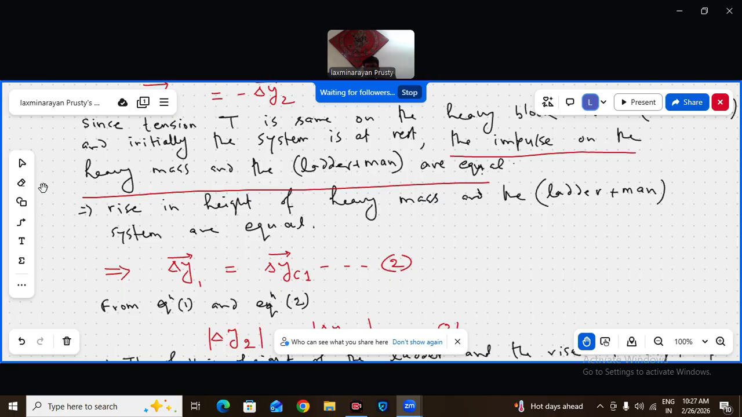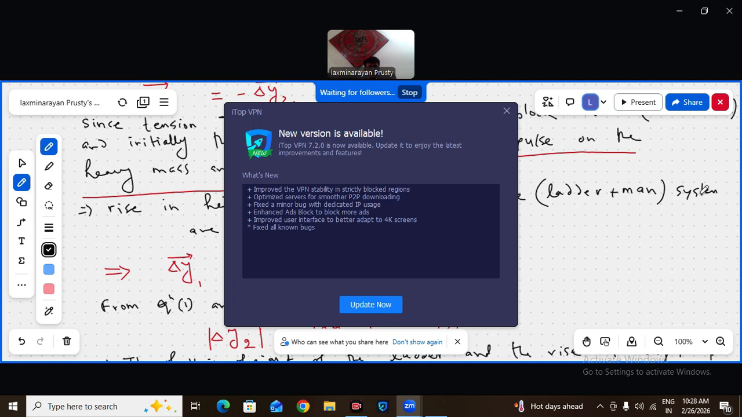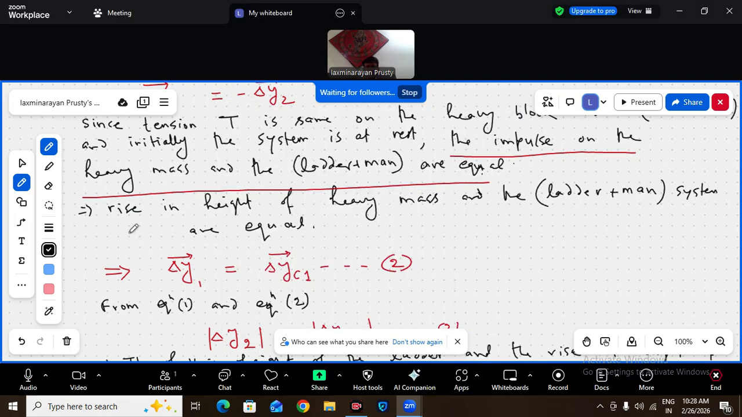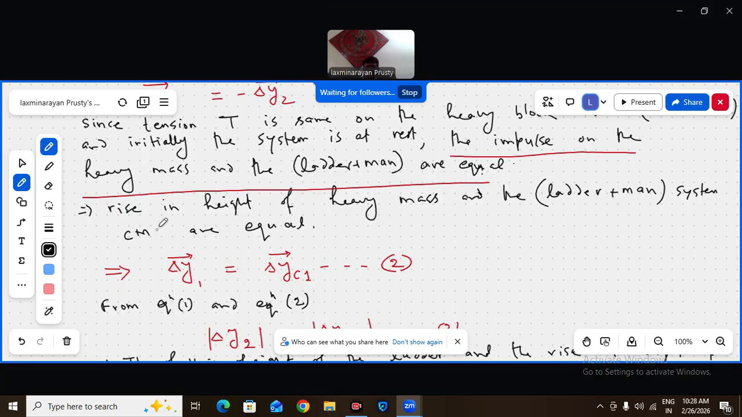Center of mass. I write better here. Ladder plus man center of mass, that is C1, are equal. So the rise of the heavy mass, that is delta y1, and the rise in center of mass of the ladder plus man system, which is C1.